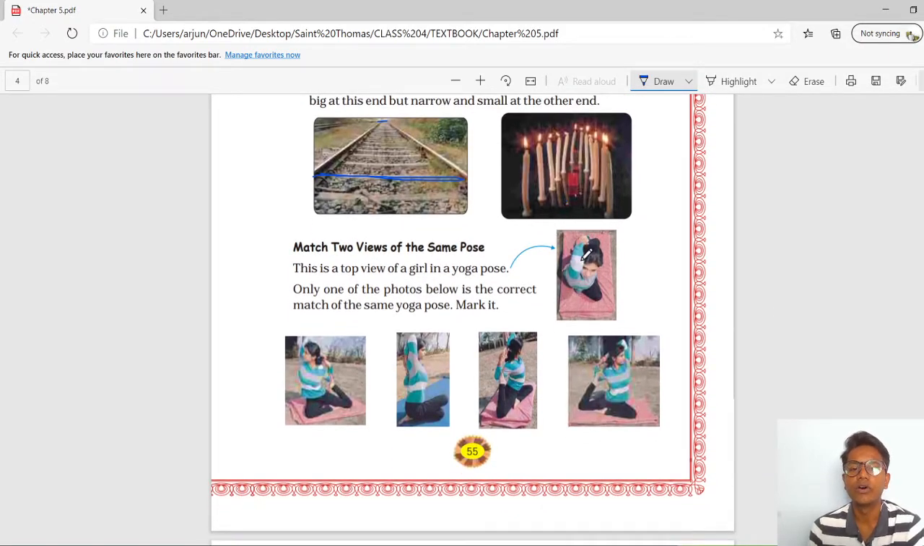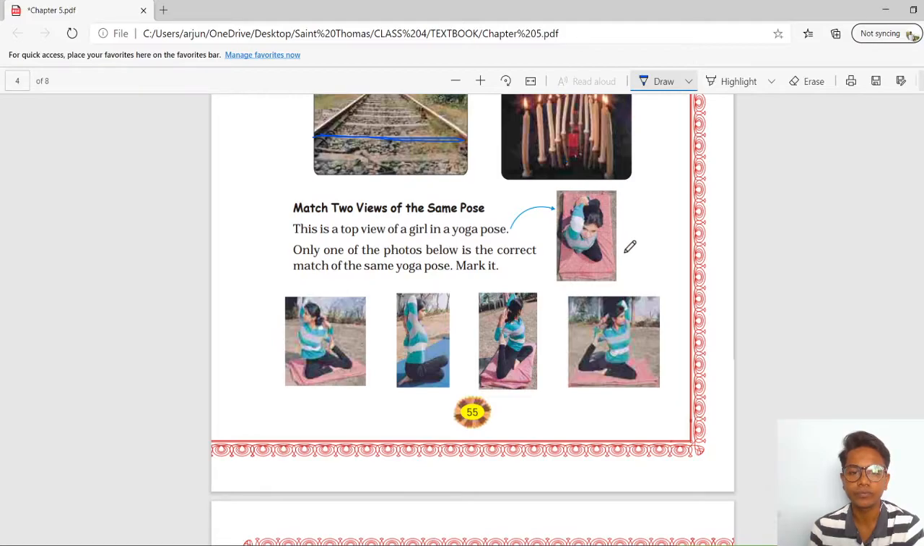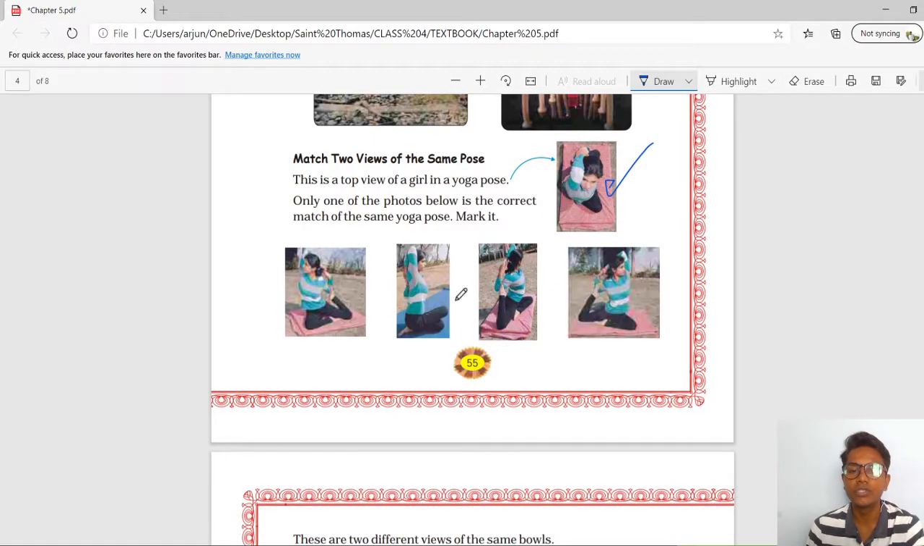Match two views of the same pole. So here is the first view. Okay, here is the first view. In this, a girl is doing yoga, and we have to choose the same view. This is the topmost view. Now we have to see the front view. So these two are not the front view. These are the side views. So this will be removed. Now these two are left.